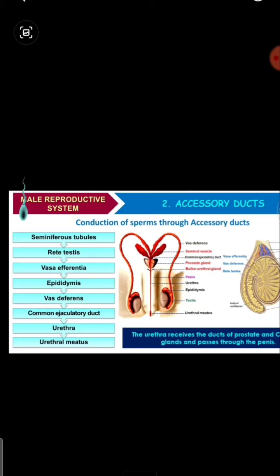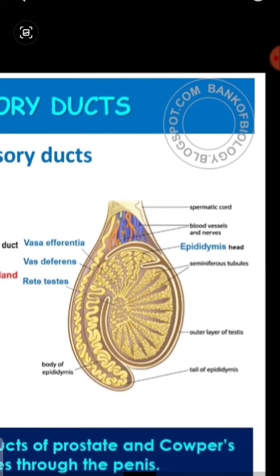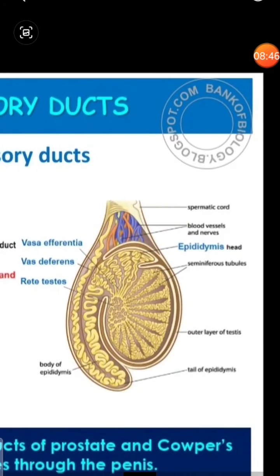So first seminiferous tubules, then rete testis, vasa efferentia, epididymis, vasa deferens, common ejaculatory duct that will form, and then urethra, and then urethral meatus. So here you can see, first, where the seminiferous tubules are present, so these are seminiferous tubules. And then rete testis. If the sperms are formed in the seminiferous tubules, they will go to rete testis. Then vasa efferentia, so these are vasa efferentia. And then epididymis. So where is epididymis?